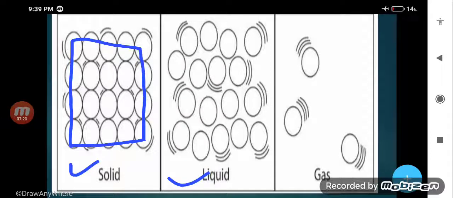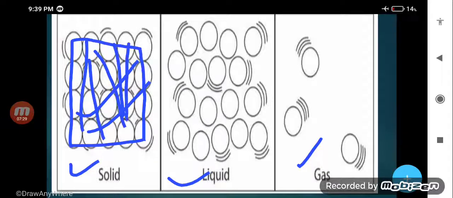And in the case of gas, they are very far apart from each other. It is very clear that in the case of solid, molecules are very closely packed to each other. And when they are closely packed, there is the least intermolecular space, and the greatest intermolecular force of attraction.